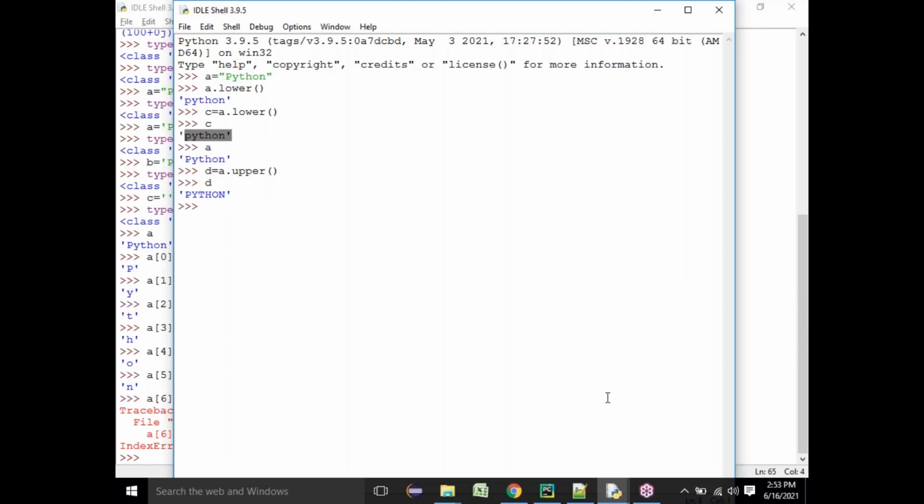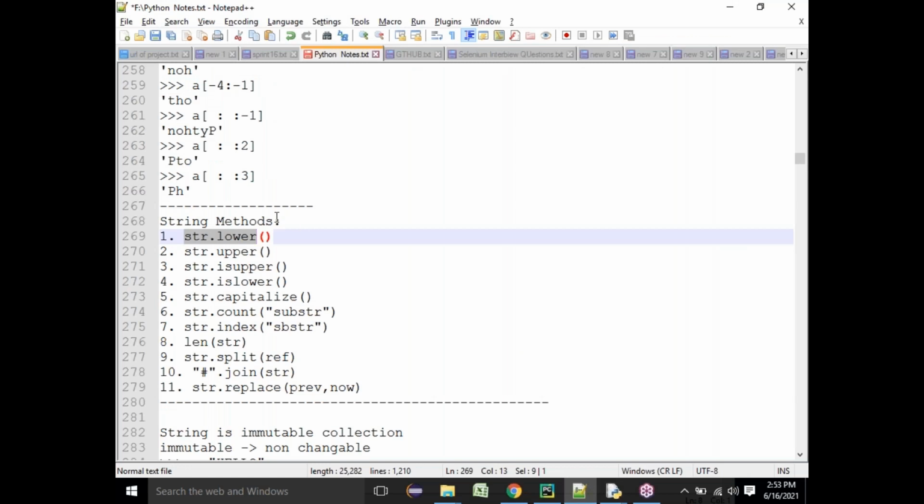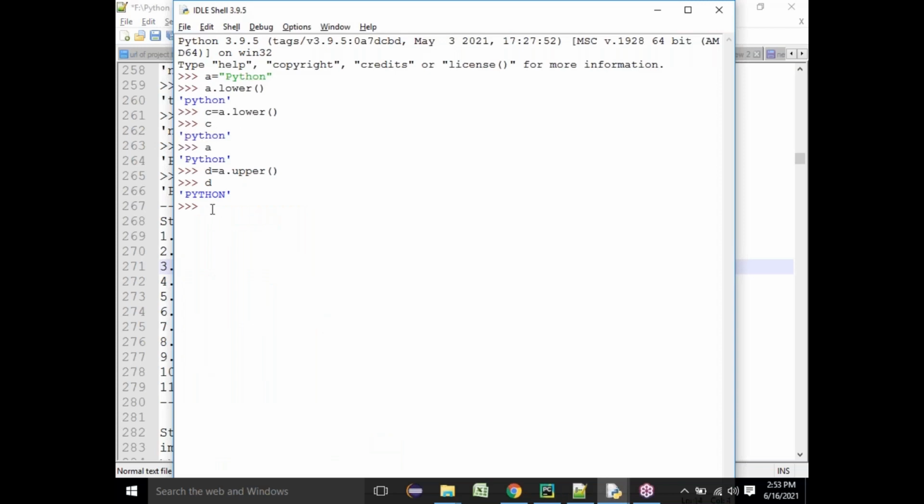So upper and lower are two inbuilt methods. You may ask where these methods come from. These methods are inbuilt methods which are part of your string data type. So if someone provides you a string and asks you to convert it into uppercase, you can directly use this method. The same way, you can convert to lowercase by using the lower method. There is one more method called is upper. What do you mean by is upper? Anything that is starting with is.